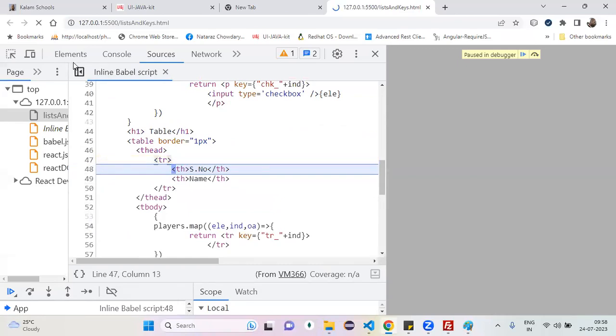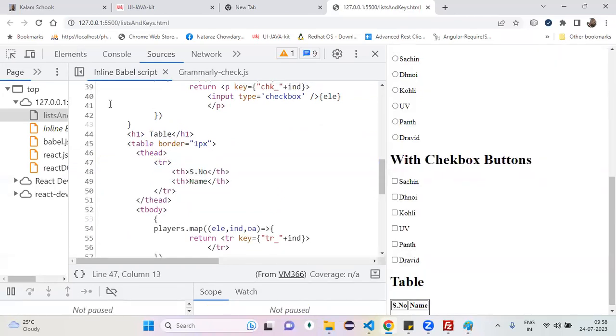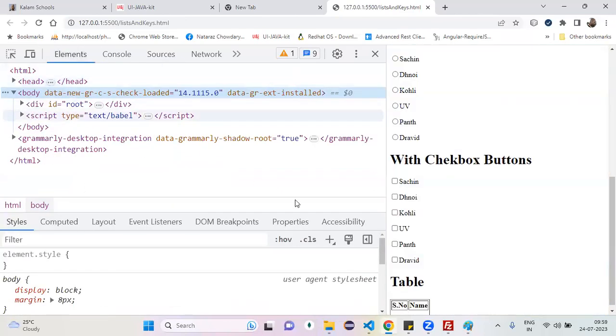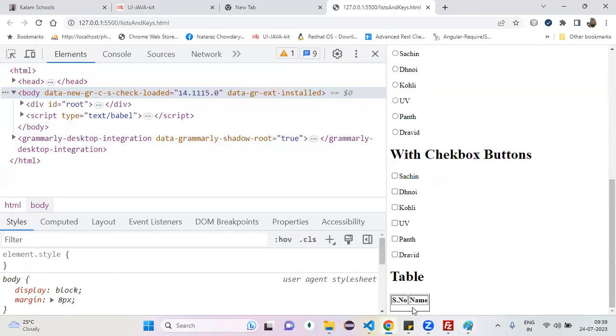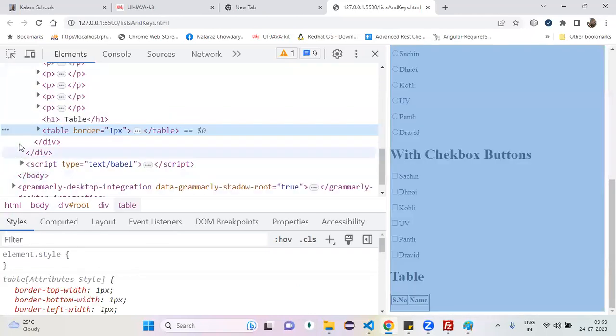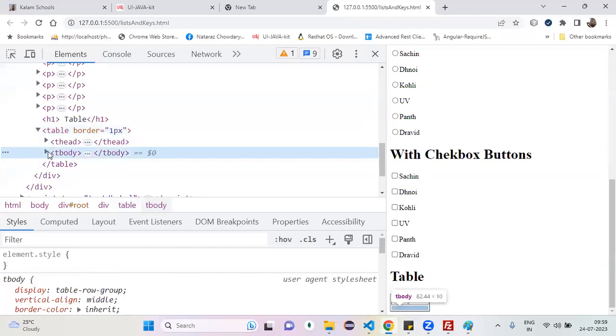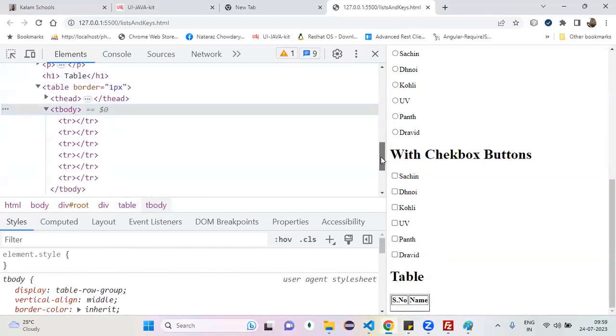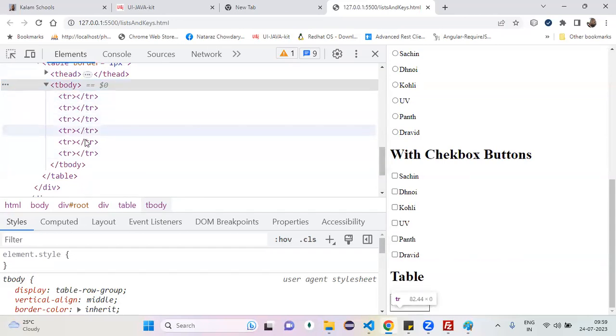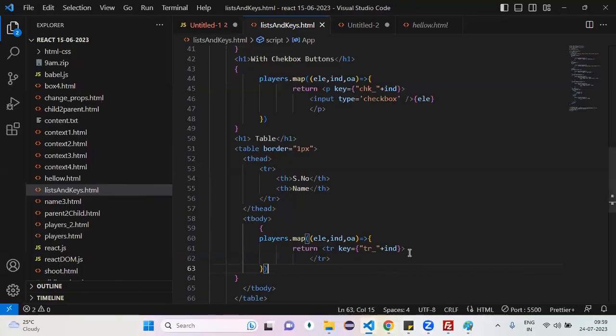Okay, remove all these breakpoints. Can I go to my elements tab? Can I come to this particular table I inspected? In the table, there is a tbody section. The thead is okay, one row already finished. In the tbody, how many rows are placed? Observe: 1, 2, 3, 4, 5, 6. That's the only requirement, right? Yes or no? Yes. Each and every row, I have 6 rows.